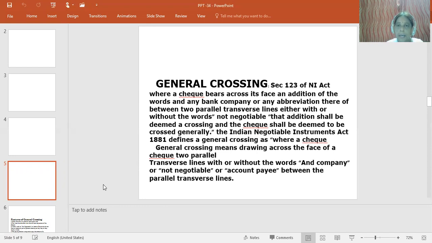And again, as per Section 123 of the Negotiable Instruments Act of 1881, if any check bears two parallel transverse lines on the left-hand corner, with or without the words like "not negotiable" or "company", that can be called a general crossing.